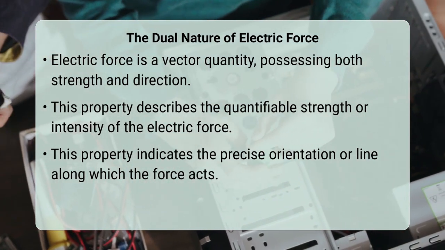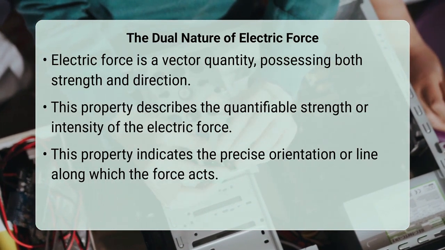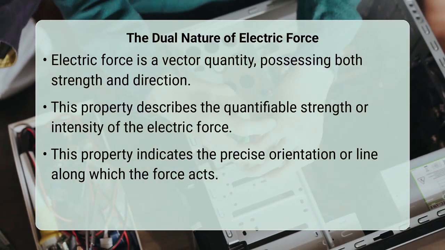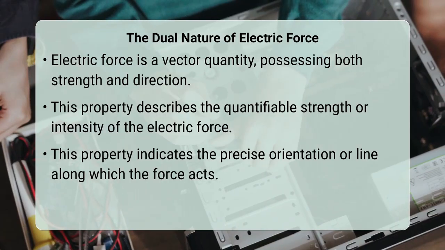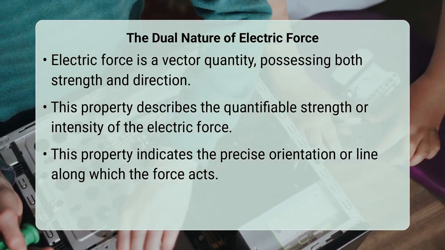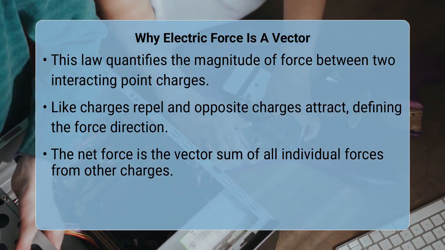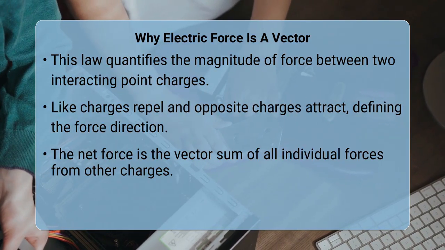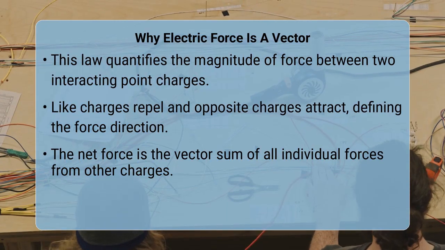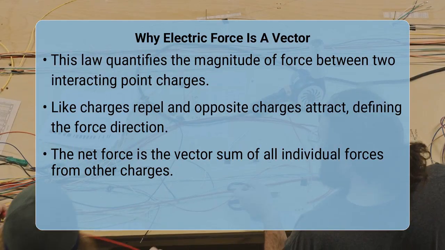The vector nature of electric force arises directly from the interaction between charged particles. According to Coulomb's law, the magnitude of the force between two-point charges is proportional to the product of their charges and inversely proportional to the square of the distance between them. The direction of this force, however, is determined by the types of charges involved. Like charges, such as two positive charges or two negative charges, exert a repulsive force on each other, pushing them apart along the line connecting their centers.